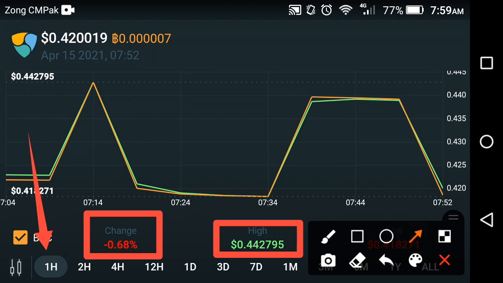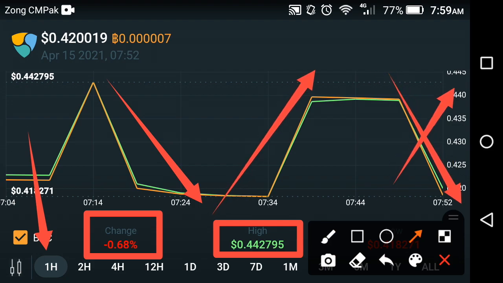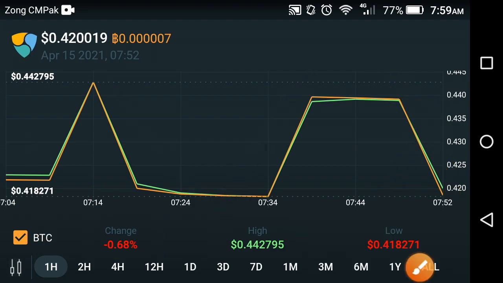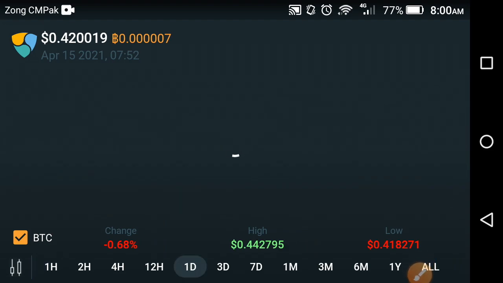Now, friends, if we look at the graph of XEM, there is only one phenomenon continuously: after a fall you have to take a jump, after a fall you have to take a jump. This phenomenon is repeated by XEM every hour. Now let's see the last 1 day price prediction, after that we will decide what the next target of XEM coin is.